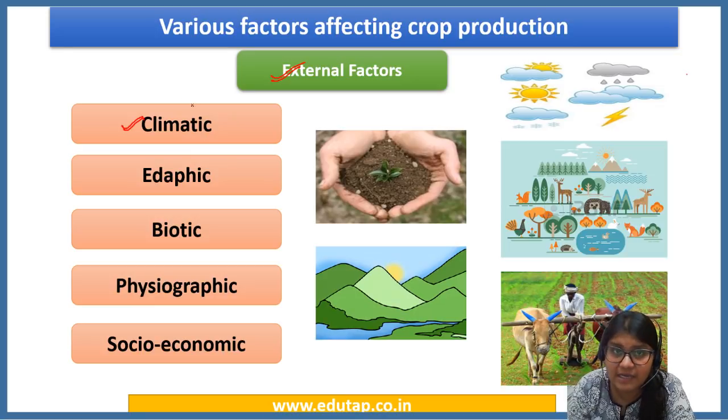Even solar radiation, we have just now seen PAR. Then edaphic factors, the factors related to soil. Soil is also very important for plant growth. For example, the texture of the soil, the temperature, the zone which has moisture, all these things are included in the edaphic factors. Then you have biotic factors, then physiographic factors, and socioeconomic factors.